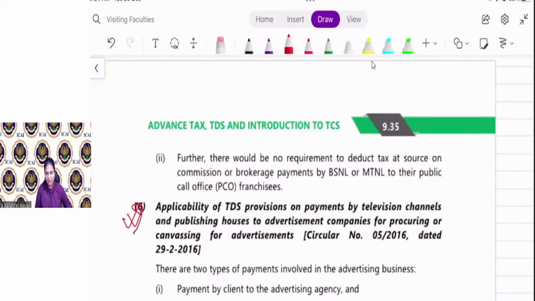Further, there would be no requirement to deduct tax at source on commission or brokerage payment by BSNL or MTNL to their public call office franchisee.